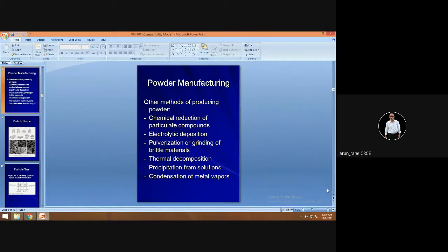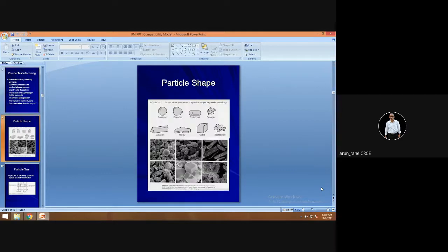Pulverization or grinding, that is you crush the metal into powder. Then you can decompose the material, called thermal decomposition. Metal powder can also be obtained by precipitation from solutions, and metal vapors can be condensed in order to obtain metal powder.